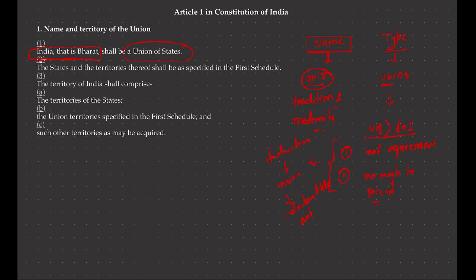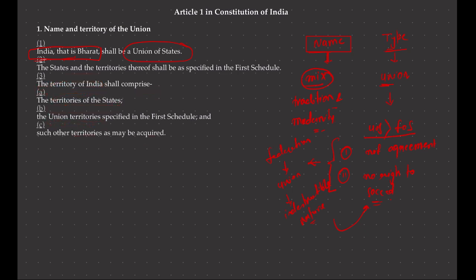And from where does the indestructible nature come? From the second part, that is, states have no right to secede. So coming back again to Article 1, if you read Article 1, Clause 3, Subclause A, it explains the territory of India shall comprise territory of states, union territories, and the territories that may be acquired.